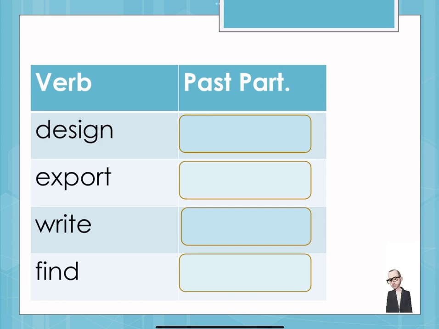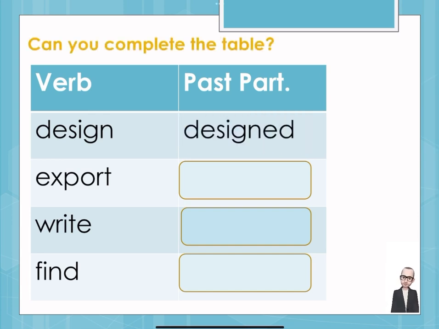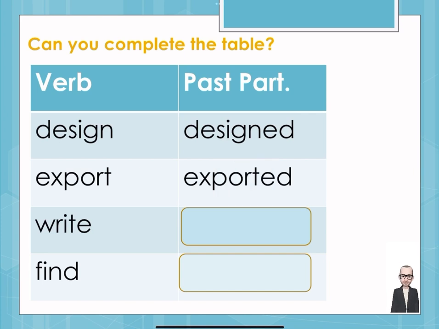Regular verbs, as you will see here in the first 2 examples, are fairly straightforward and easy. The past forms as well as the past participle forms will simply take -ed as an ending, and design becomes designed, export becomes exported. There are, however, irregular verbs where this rule just simply doesn't work.